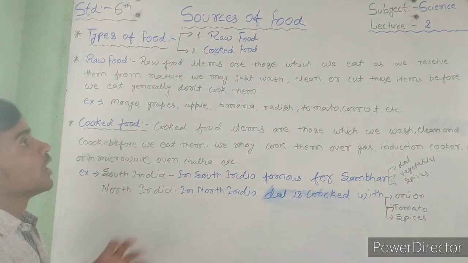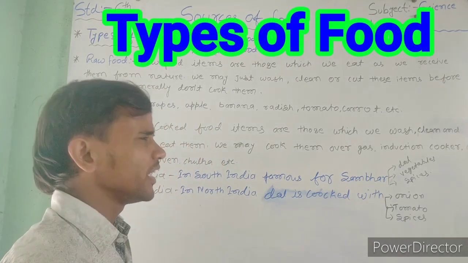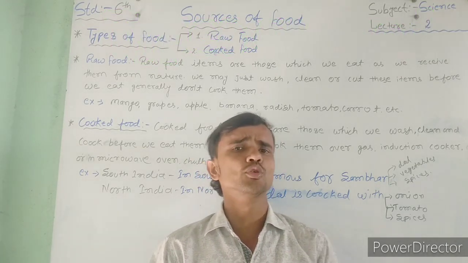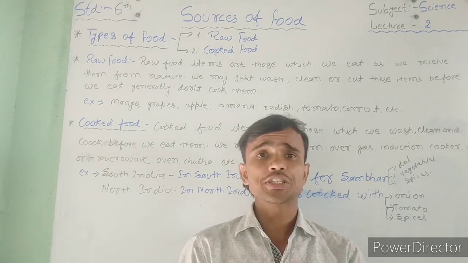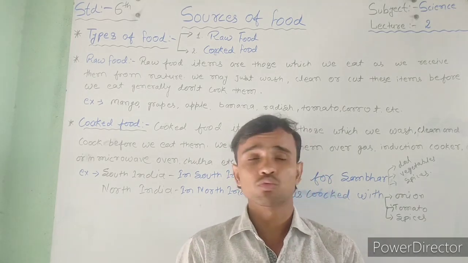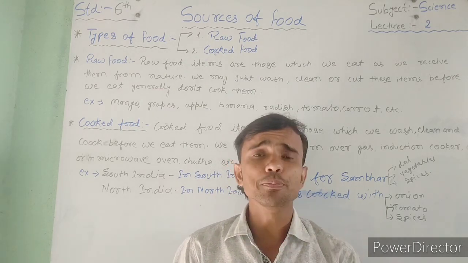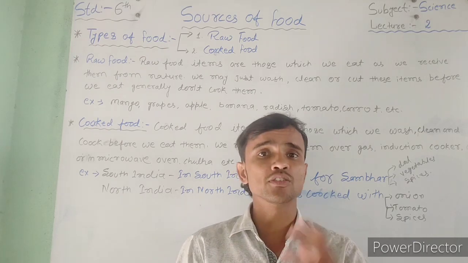Okay, so our first topic is types of food. My dear students, in this class we will discuss the types of food. There are two types of food: first raw food and second cooked food. What is raw food and what is cooked food? That's very simple for you.